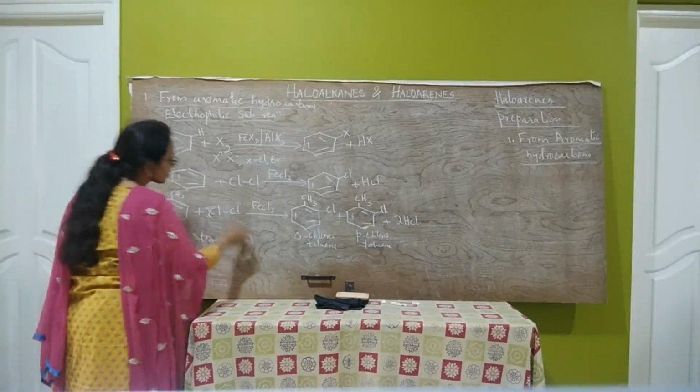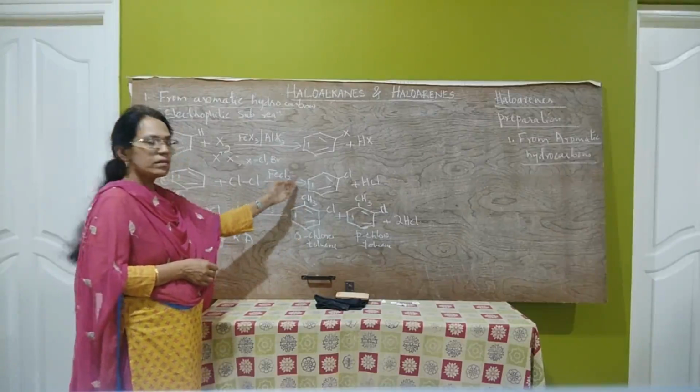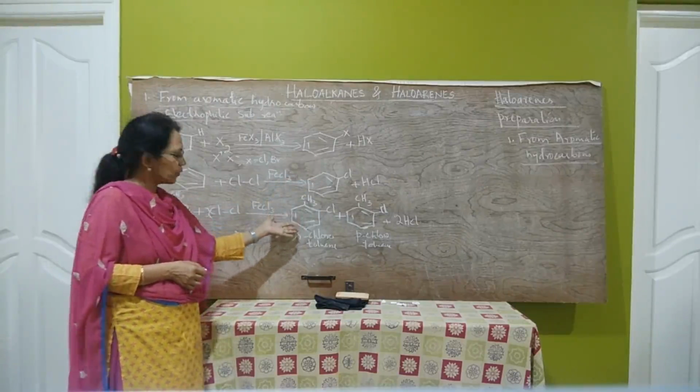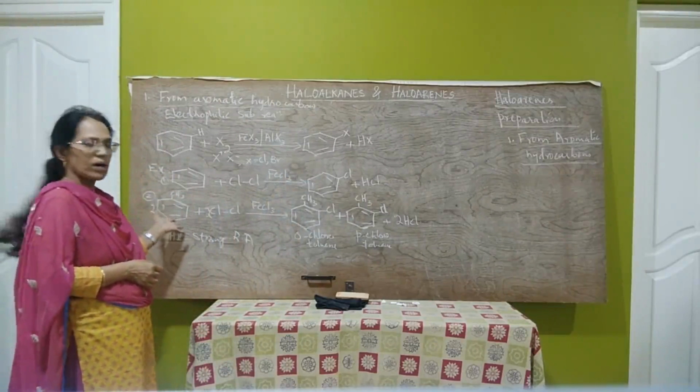Therefore, it reacts with the iodobenzene which is formed to give back the hydrocarbon.